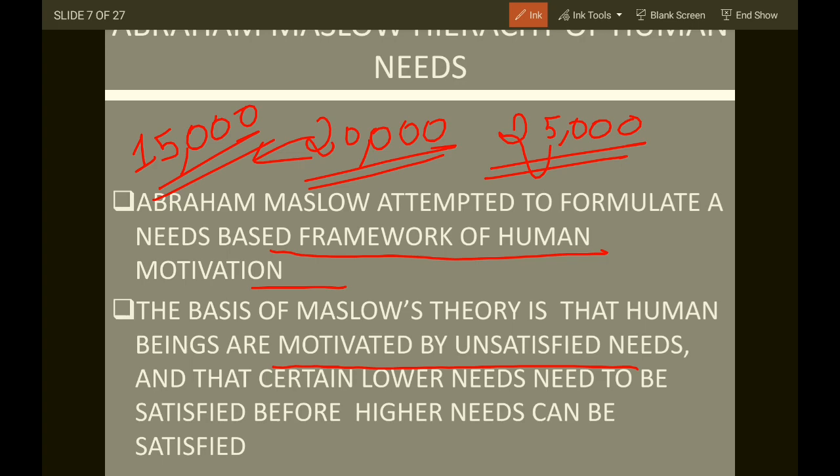So human beings are motivated by unsatisfied needs. This point should be noted. And certain lower needs need to be satisfied before higher needs.